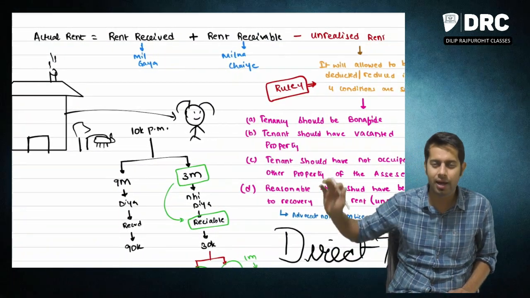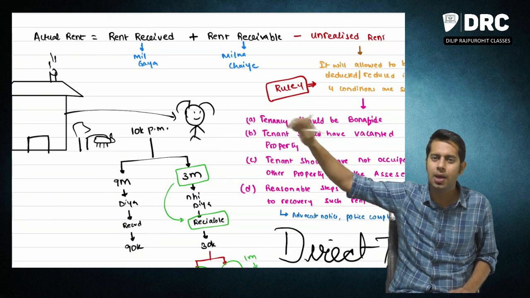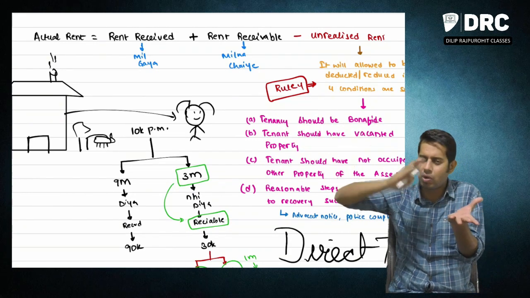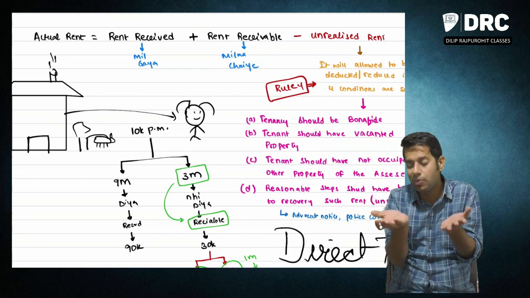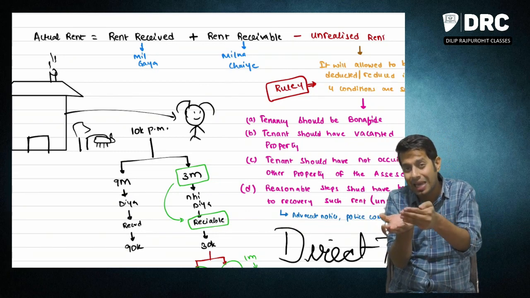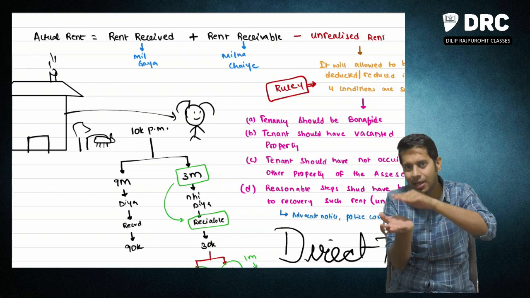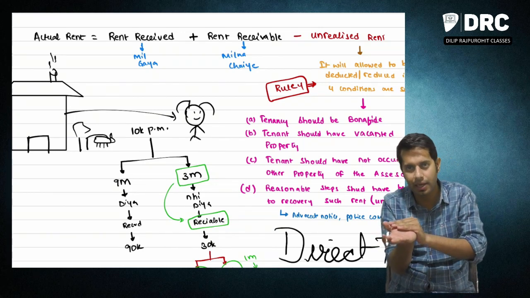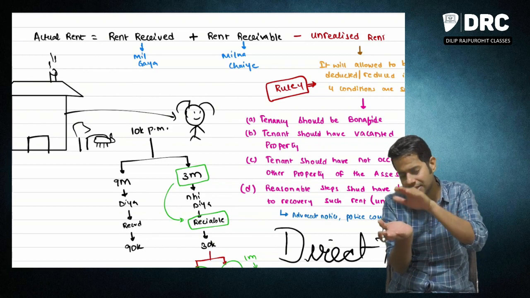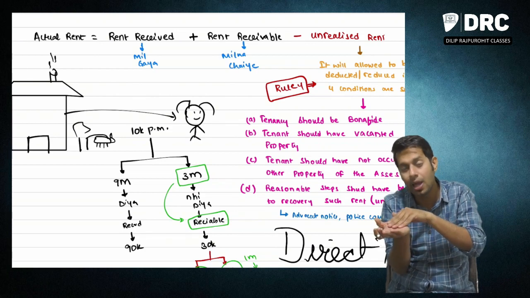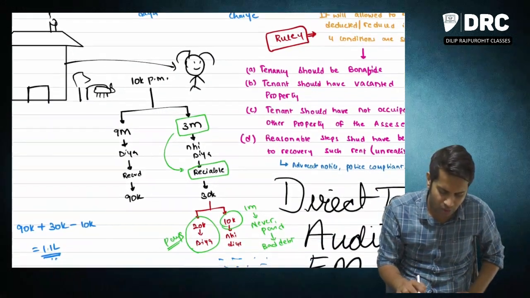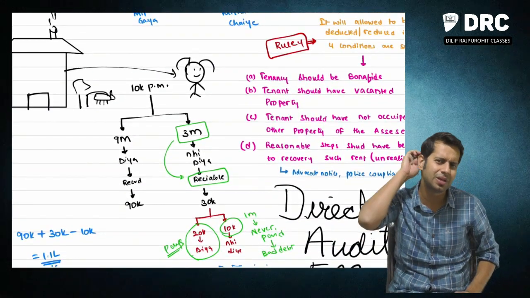Correct? So what is actual rent? Actual rent is rent received plus rent receivable minus unrealized rent. So rent received is whatever I have actually received. Rent receivable is the rent which he has to pay me. He has stayed in the property for this period but not paid the rent for that particular period. That is rent receivable.